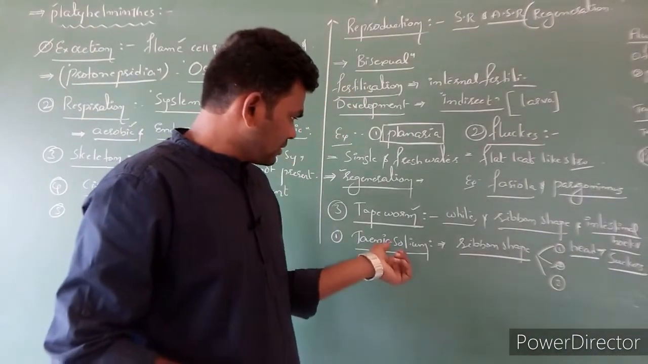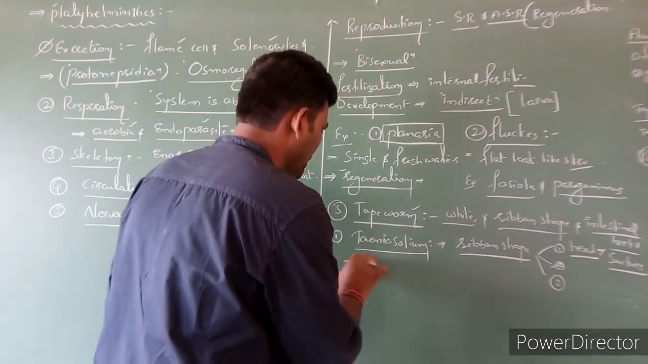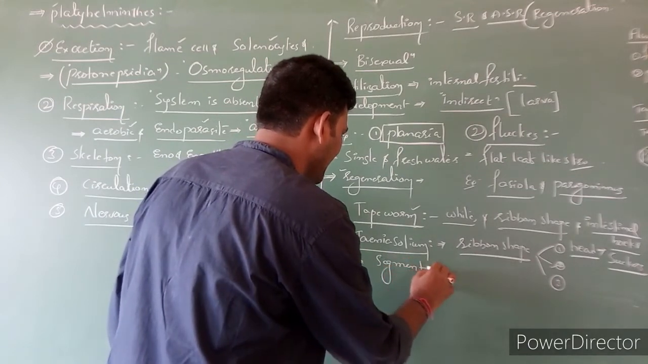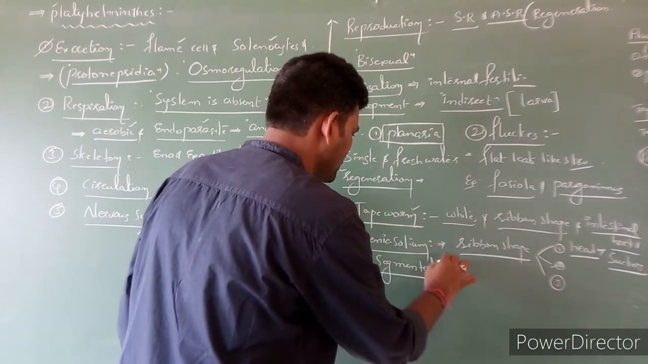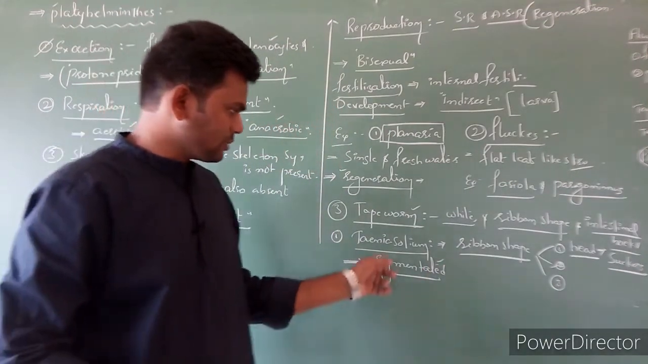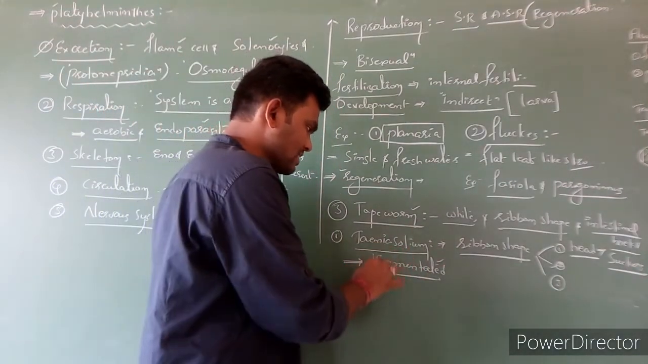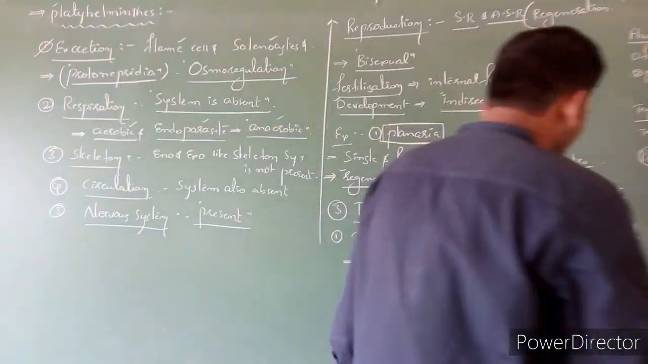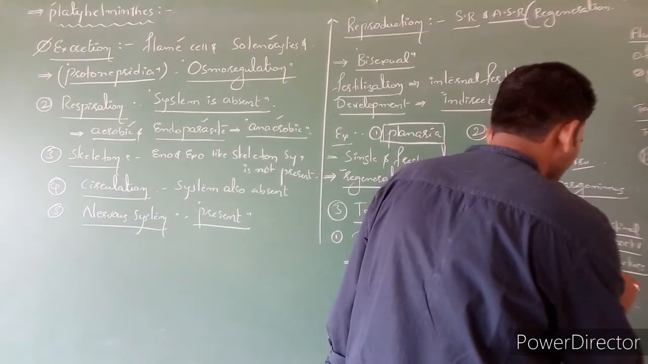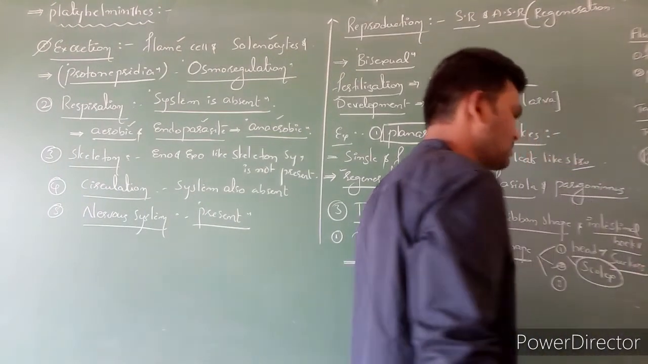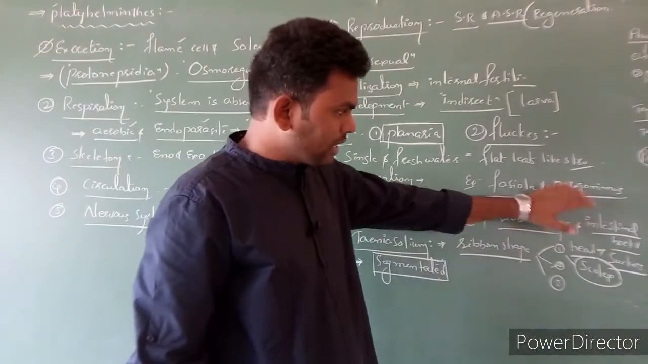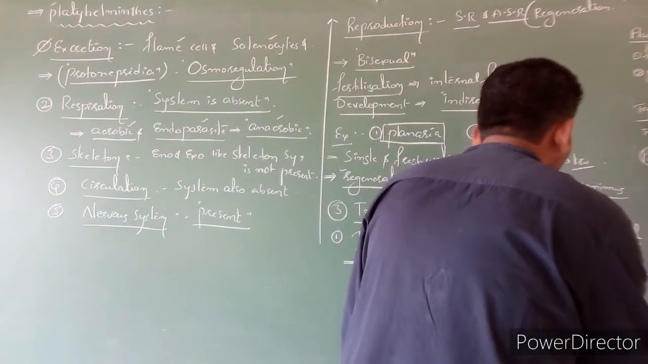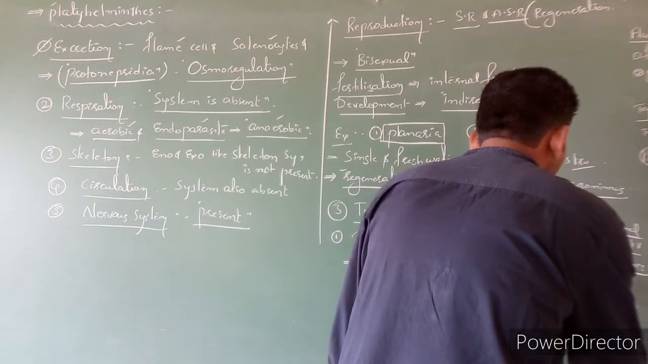Next, this Taenia solium, the body is segmented. Mostly flat worms, but especially Taenia solium has a segmented body. This head is called as scolex. After the head, one more segment is present. Such a segment is called as proglottid.